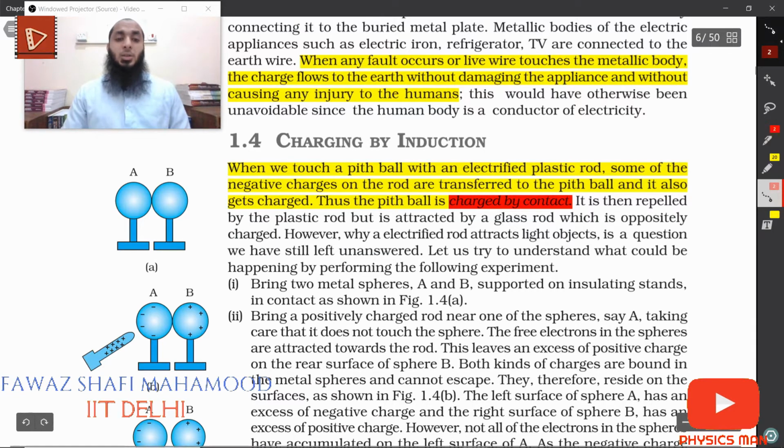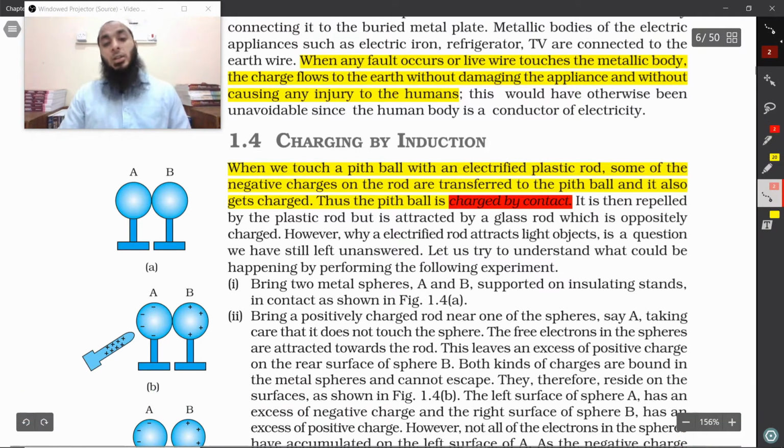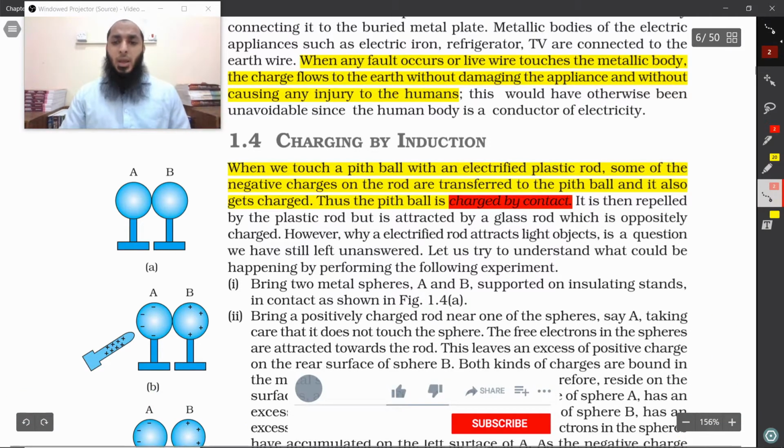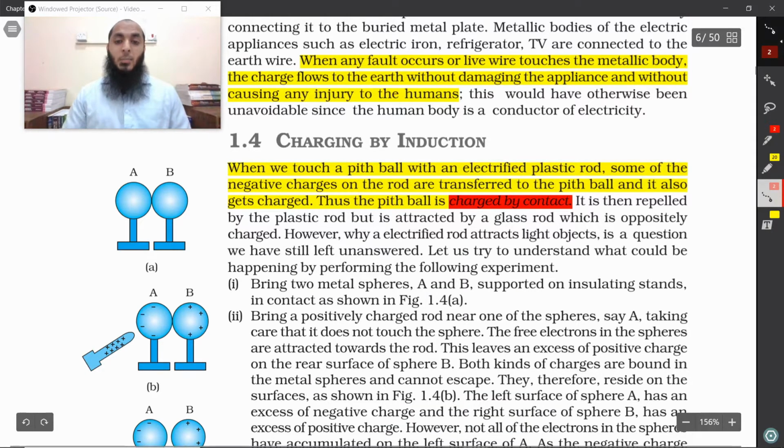Charging by induction. When we touch a pith ball with an electrified plastic rod, some of the negative charges on the rod are transferred to the pith ball and it also gets charged. Thus the pith ball is charged by contact. We have already learned this. It is then repelled by the plastic rod but is attracted by the glass rod which is oppositely charged. It is repelled by plastic rod because both are having the same negative charge, and it is attracted towards glass rod because glass rod is positively charged.